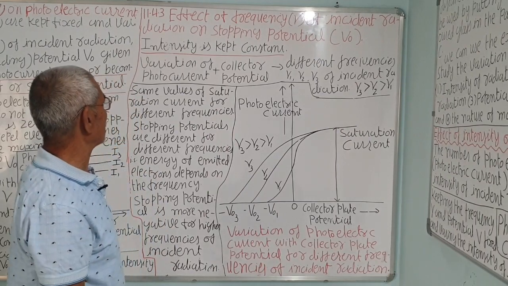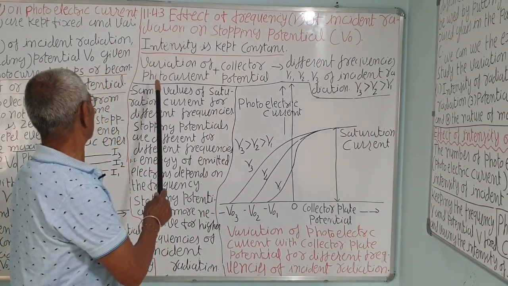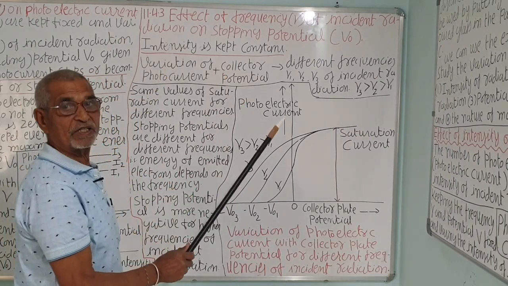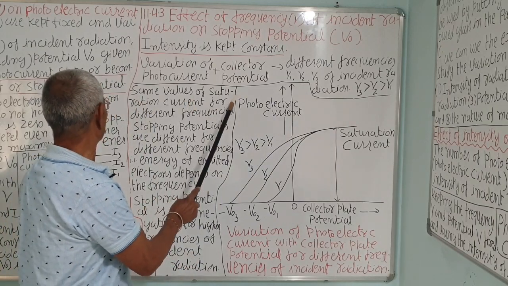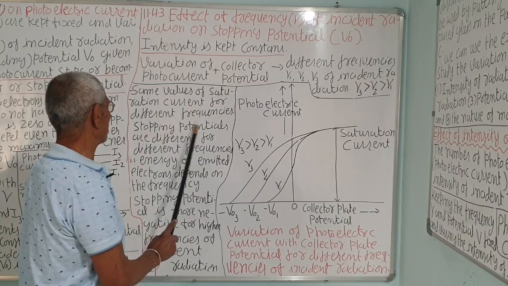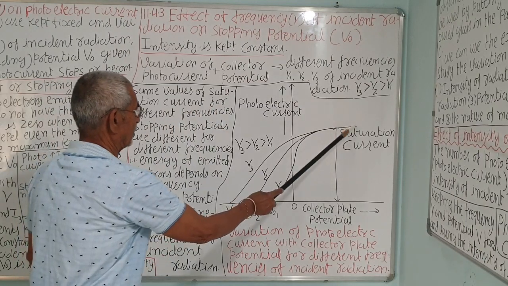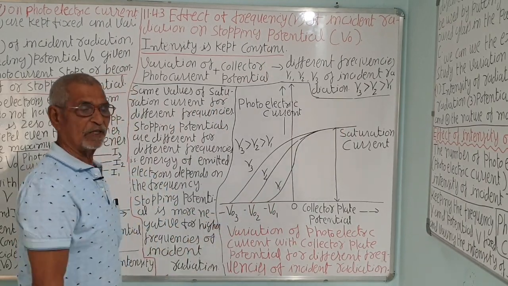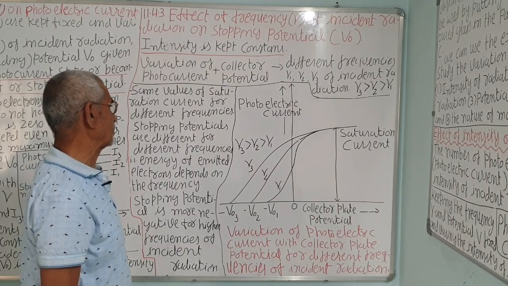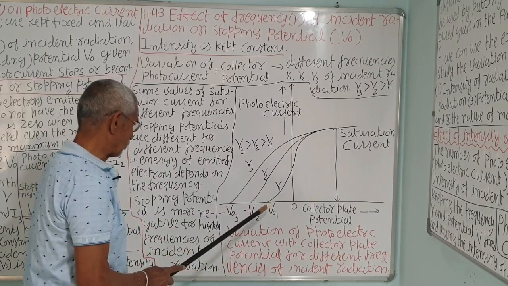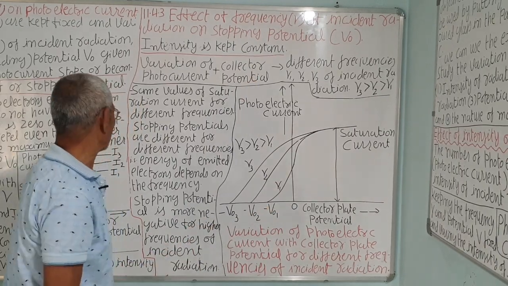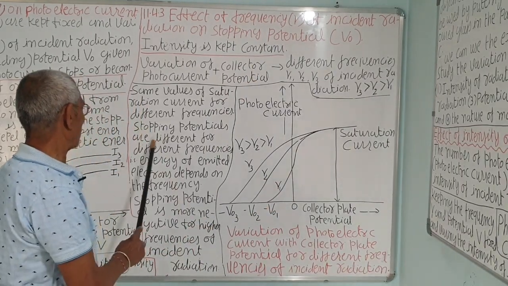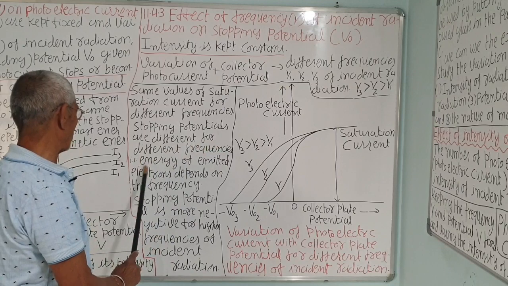So the intensity of the incident light is kept constant. We are not changing the position of the source. The saturation current has the same value for different frequencies. If intensity is different, the saturation point will be different, but the cutoff potential is the same. Here the frequencies are different, so the cutoff potentials are different. See, stopping potentials are different for different frequencies.